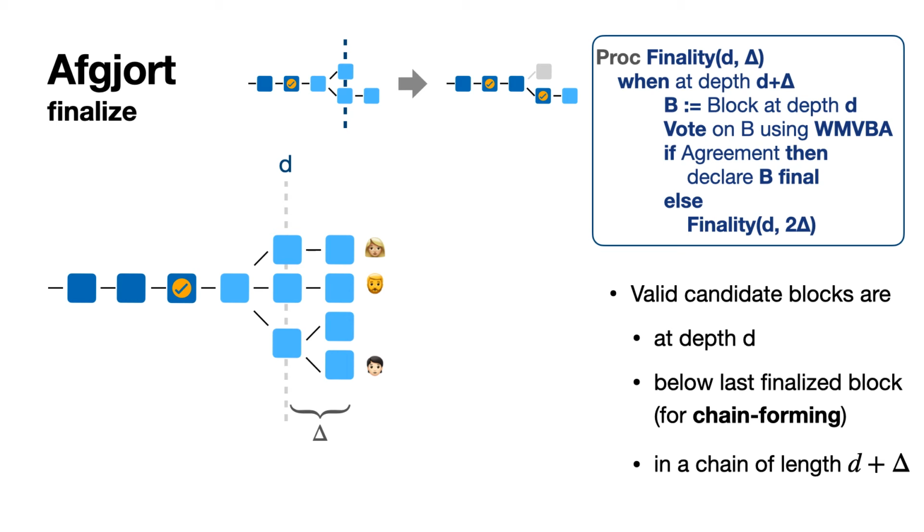That's the block at depth D. So for instance here, if you look at Alice, she has the chain there on top. That's her best chain. So she will select the top block at depth D there. And then all parties use a BFT protocol to try to agree on this candidate. And if they agree, then we declare this block as final.